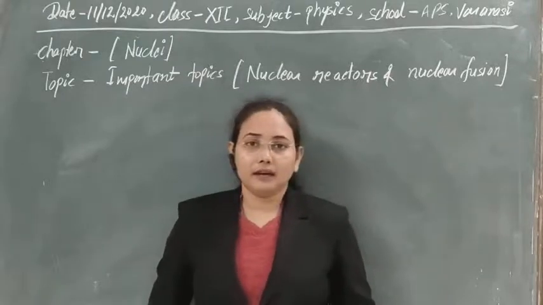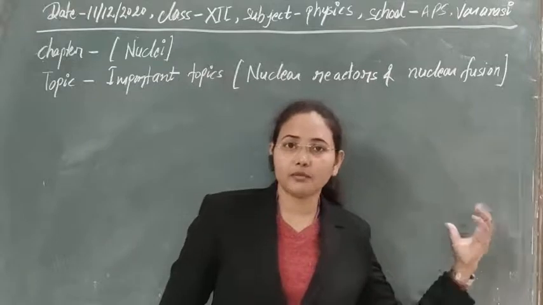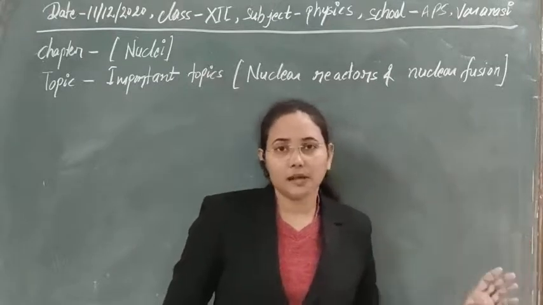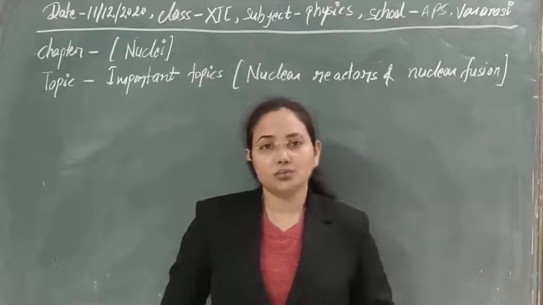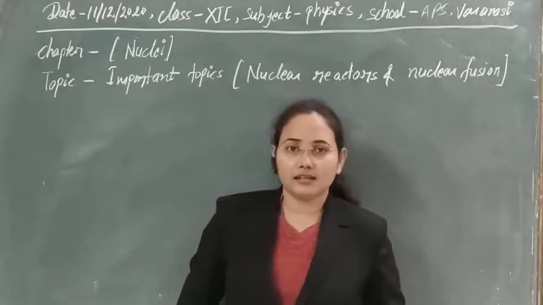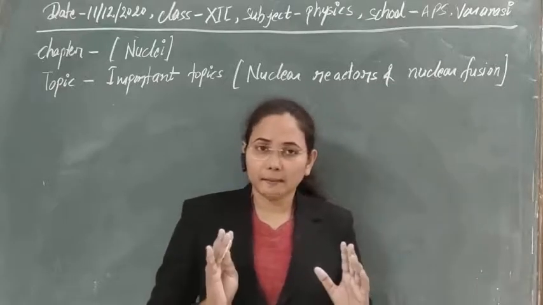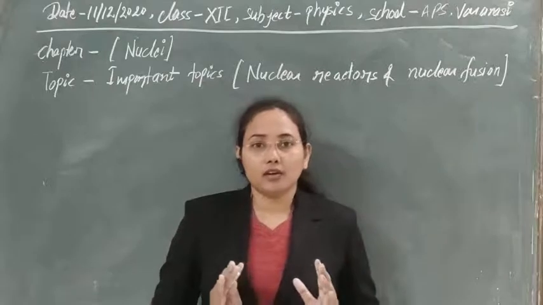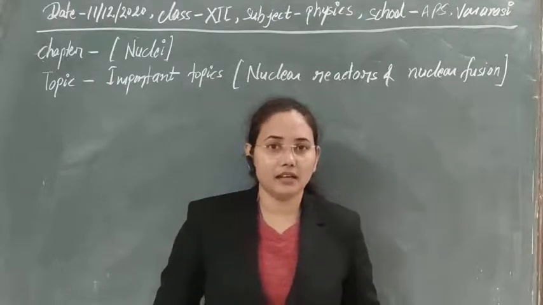So finally, if we control the neutrons that are produced in the output by some methods, then we will be able to control the energy that is produced, and in that way we will be able to use that energy in our daily life. We have applied both types of reactions in our daily life.